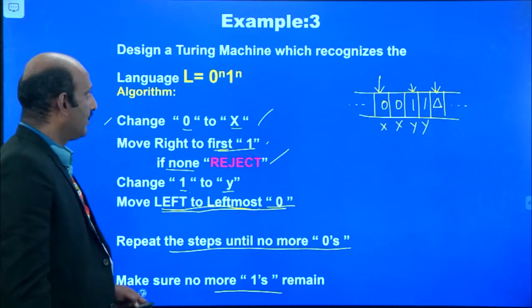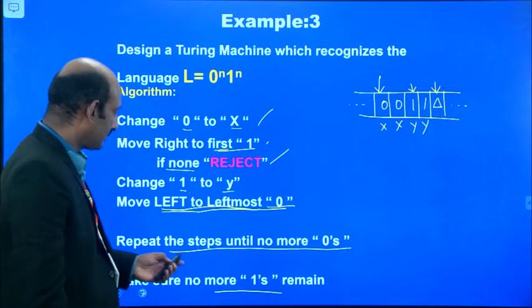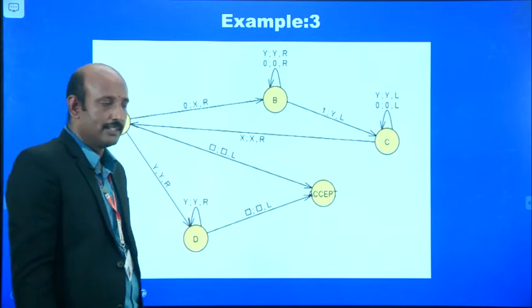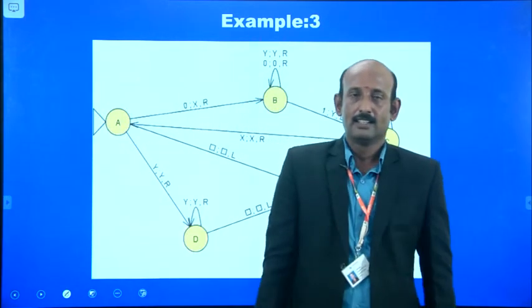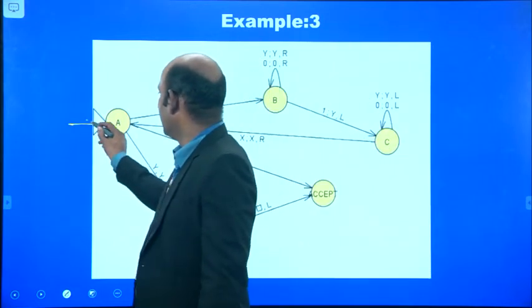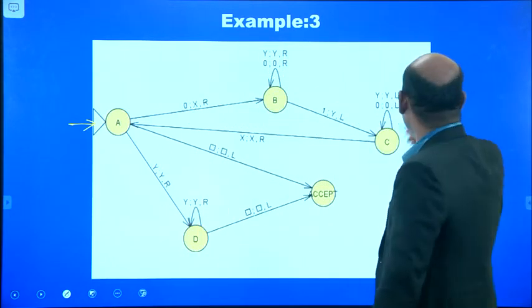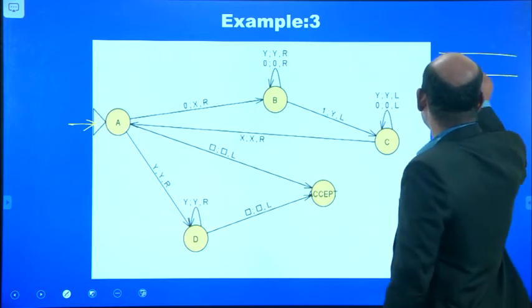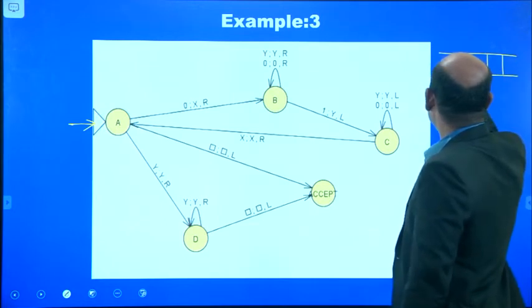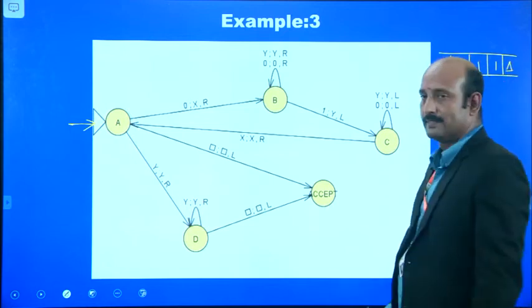So this is the algorithm designed for recognizing the language 0 power n and 1 power n. Look at this diagram. There is a Turing machine we have designed for recognizing 0 power n and 1 power n, where A is the starting state. In this starting state, we can take any input symbol. For example, I may take 0, 0, 1, 1, and there are delimiters.